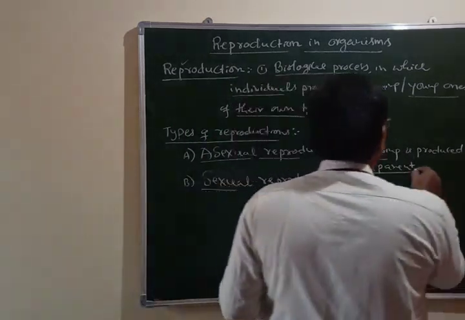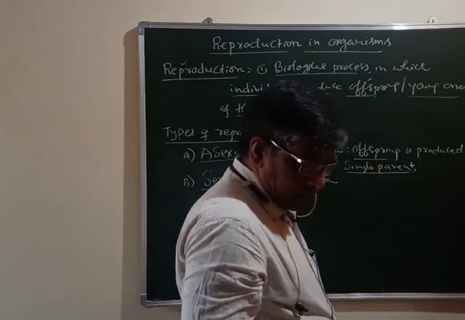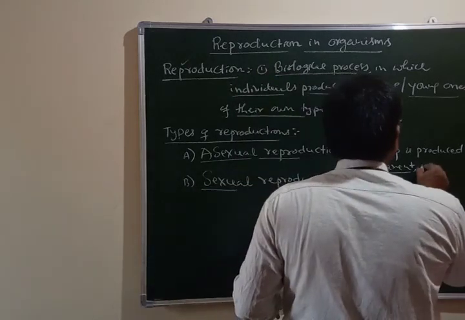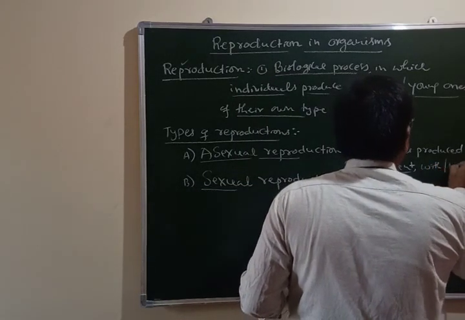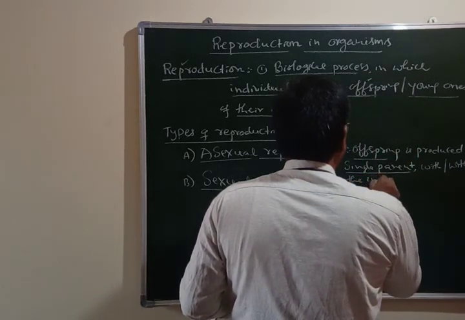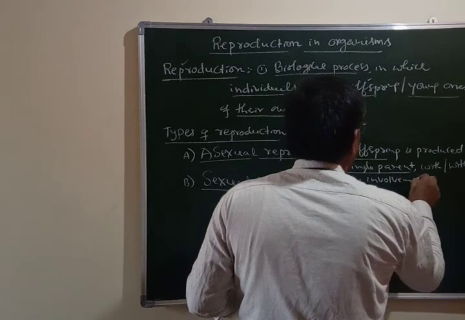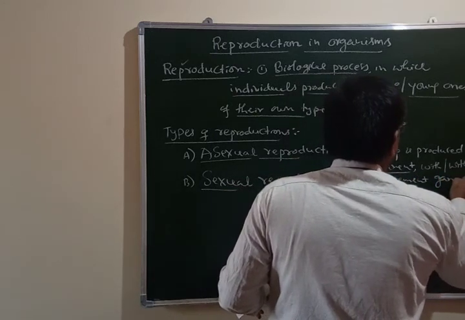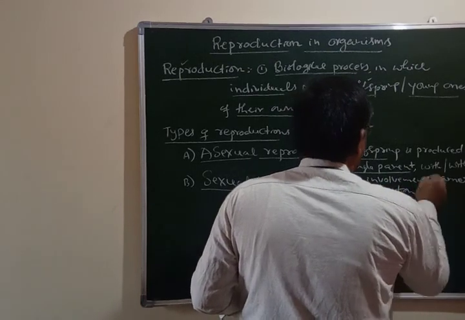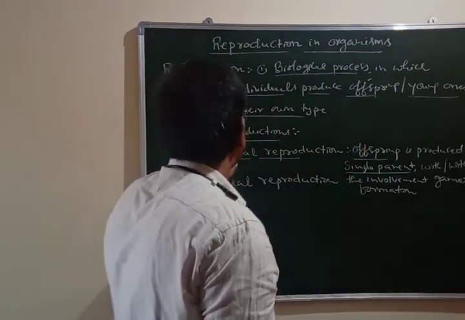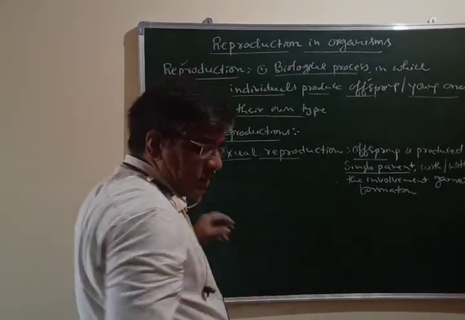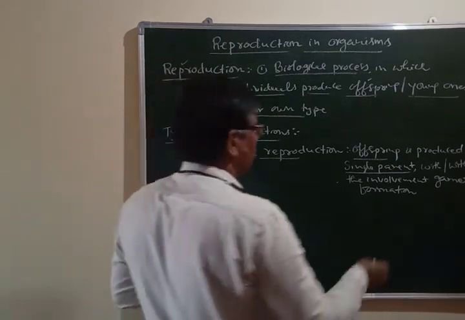With or without the involvement of gametes. Please understand this. With or without the involvement of gamete formation is called asexual reproduction. So I hope you are following the definition for asexual reproduction.